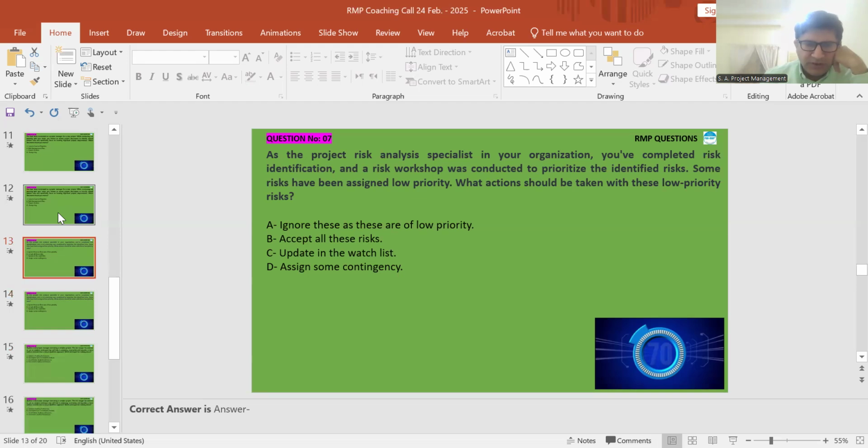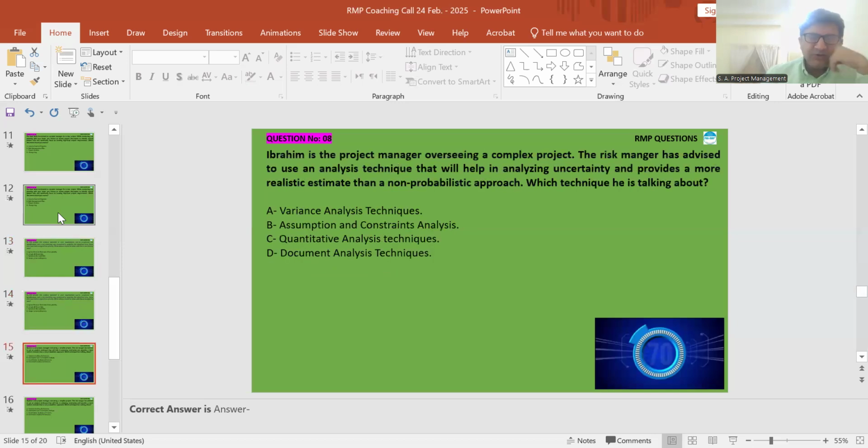See, if we are actually in the prioritization phase, right? Yes, sir. Conducted to prioritize, some risks have been assigned low priority. So when we are in the prioritization, then we are not in the plan risk response. So accepting the risk, that is the plan risk response. Yes, sir. But in prioritization, we prioritize high priority, medium, low priority, and low priority we put in the watch list. That's why we are selecting C clearly. Yes, sir.